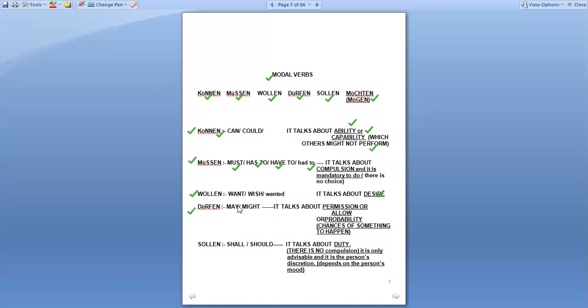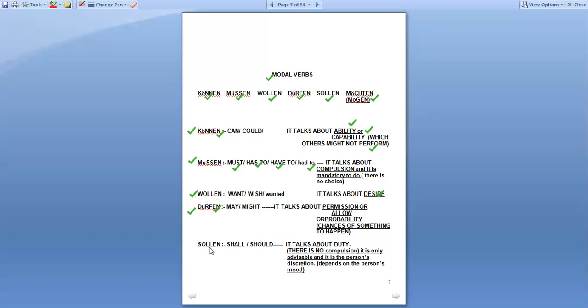And the next modal verb is dürfen. Dürfen means may or might. So here it talks about permission, allowance, or probability, or if there are some chances for something to happen. It is not sure, so it might happen. All these words are important: permission, allowance, probability, or some chances of the occurrence, right? In such a case, we are going to use the verb dürfen.